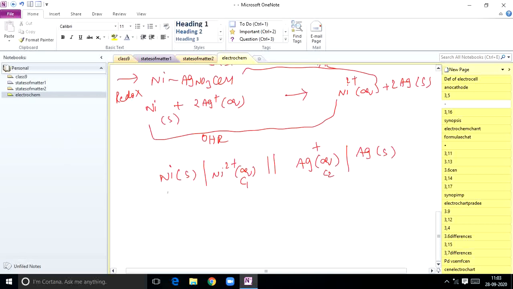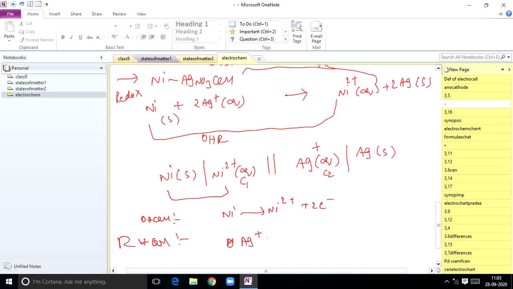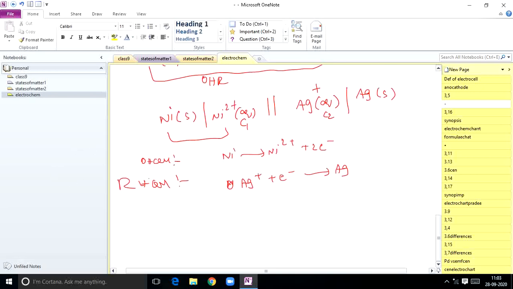And how to convert it back, you know. From this you can write the oxidation half reaction: Ni gives rise to Ni2+ plus 2 electrons. And the reduction half reaction: Ag+ plus an electron gives rise to Ag. But you are supposed to balance the number of electrons, so just multiply this with 2. Finally you get the redox reaction: Ni plus 2Ag+ gives rise to Ni2+ plus 2Ag. That's all. Conversion of cell notation to redox reaction, and redox reaction to cell notation.